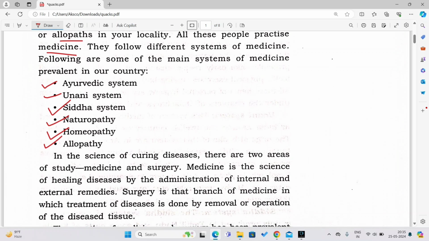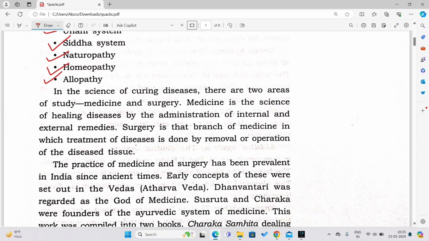So let's go down now. In the science of curing diseases, there are 2 areas of study: medicine and surgery. When somebody wants to get cured of his or her diseases, there are 2 possibilities. The first one is that the disease might be cured just by taking the medications, just by taking the medicines, or there might be a case in which surgery or an operation might be needed. So there are 2 possibilities whenever somebody gets a certain type of disease.